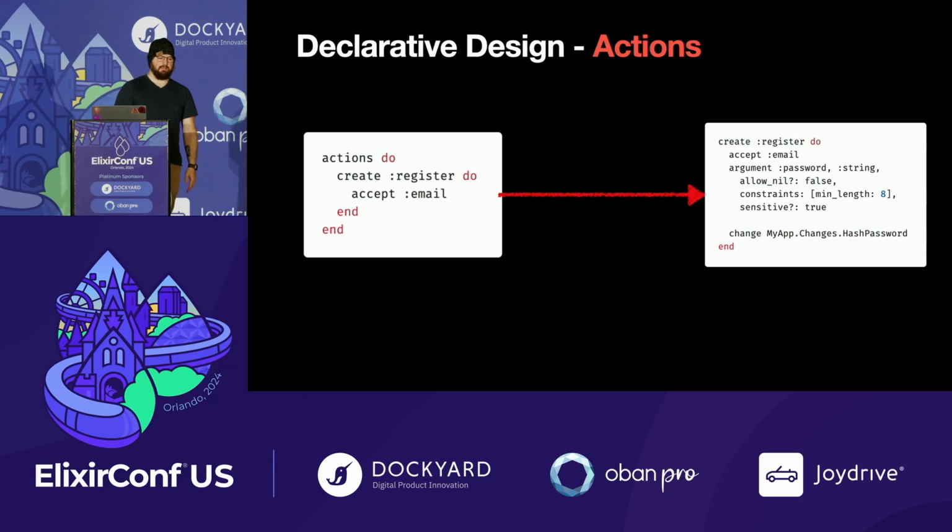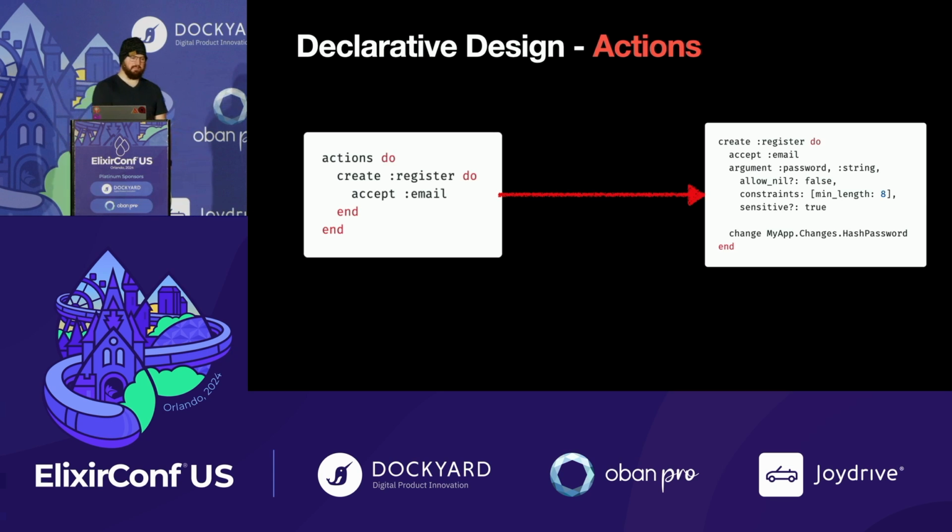But you can also do things like this. You can add arguments, right? You might see them as something like a virtual field in Ecto, but these arguments are transient inputs for this action, and then we can provide changes. So a change is a plug. It's a plug that takes a changeset and returns a changeset. That's all that it is. But it's a way for you to just drop in any arbitrary custom behavior to your actions.